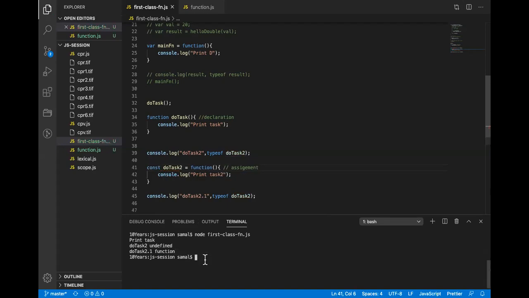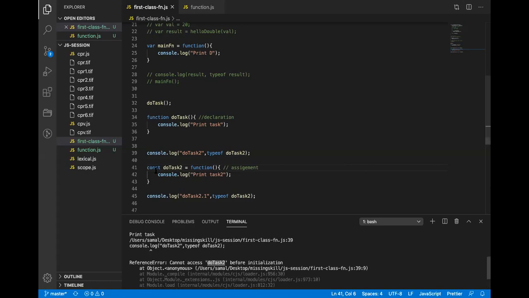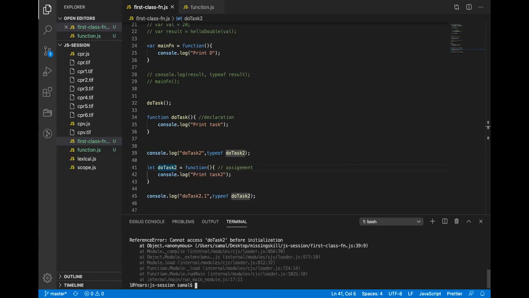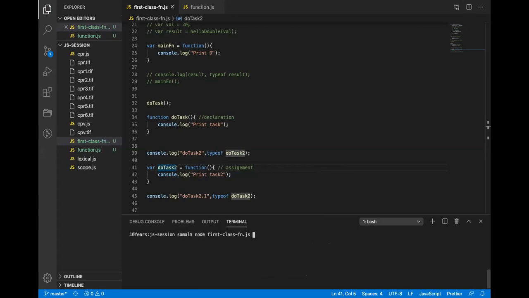If I run this, what will happen? If I use const here now, what will be the output? Error. It will be an error, right? Because I'm trying to access task2 before it is initialized. Same with let as well, because let and const do not get hoisted. The moment I use var, it will run.